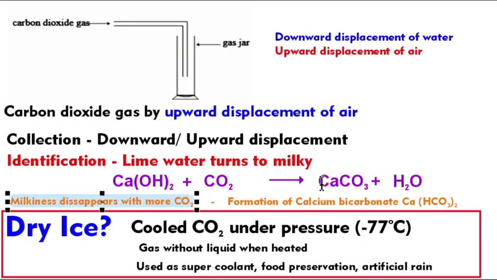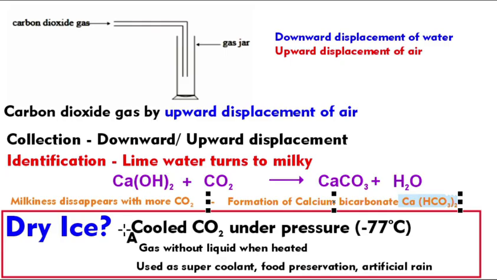මුලදී කිරි පාට වෙනවා, milky වෙනවා. Because lime water is calcium hydroxide. When it reacts with carbon dioxide, it gives calcium carbonate. Calcium carbonate is milky in color. So further reacting with carbon dioxide, this calcium carbonate will be converted to calcium bicarbonate, which is colorless. එහෙනම් ඉස්සෙල්ලාම කිරි පාට වෙලා ඊට පස්සේ තවත් carbon dioxide දැම්මොත් ඒක colorless වෙලා යනවා. So this is how you identify carbon dioxide gas. Lime water turns milky. Hydrogen gas gives a pop sound.